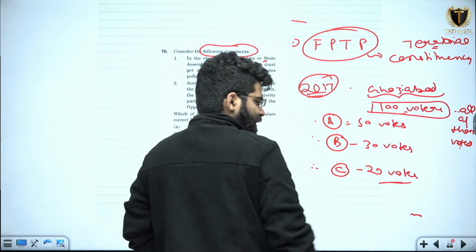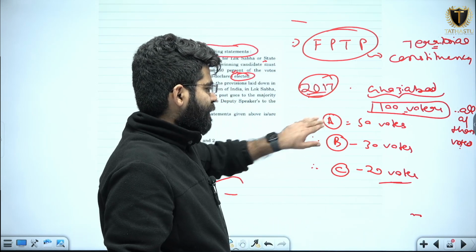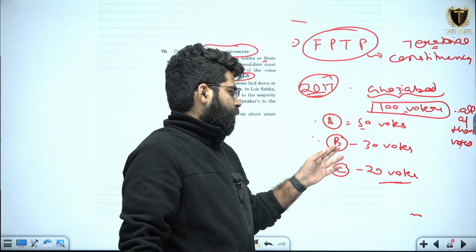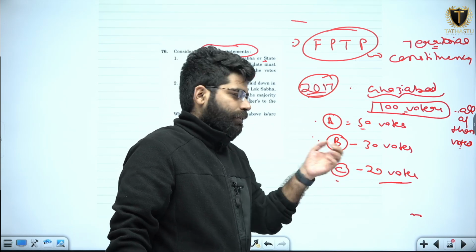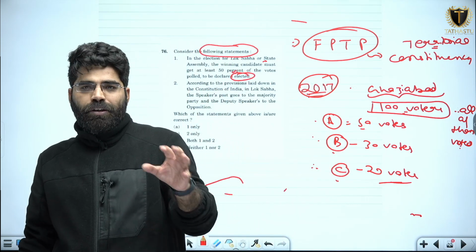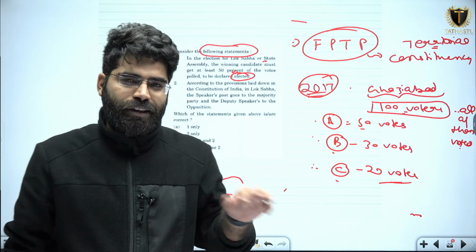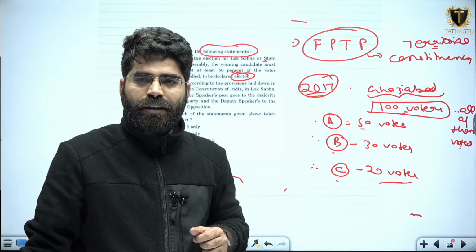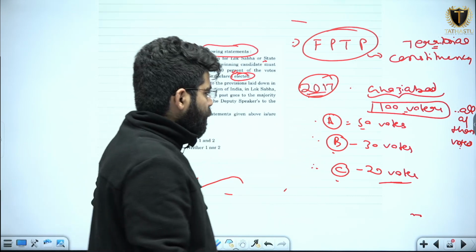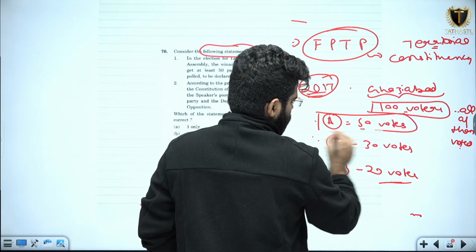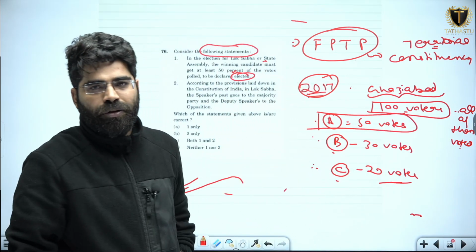Now A got the maximum number of votes which is 50, B got 30 votes and C got 20 votes. Can you tell me who will be the winner of this Ghaziabad parliamentary constituency? It will be A, because A got the maximum number of votes.